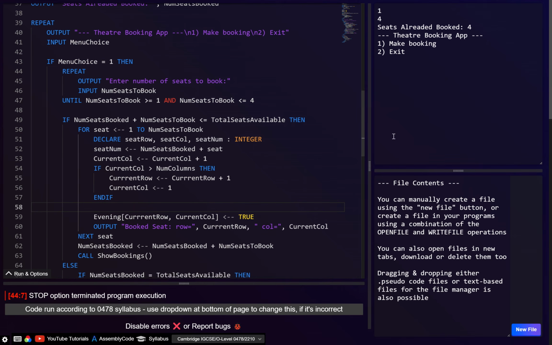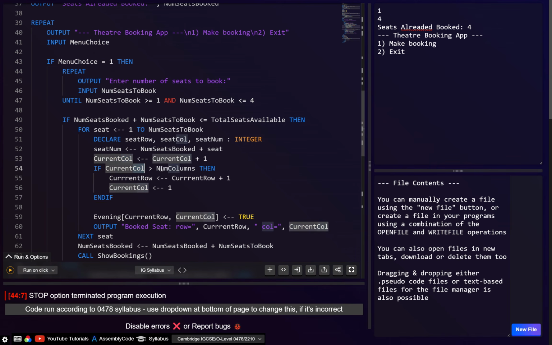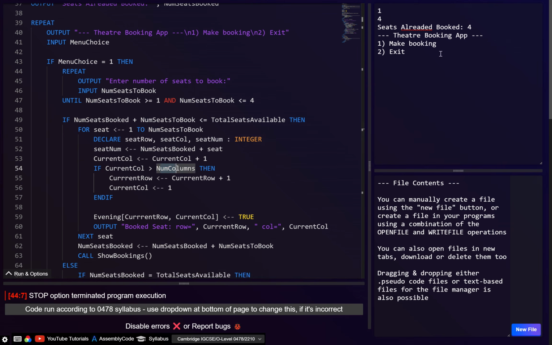This is my logic, whether it works or not, I don't know. I can't undo again. If we've got 6 seats booked, when it tries to book seat 7, we're doing current column plus 1, but 7 is bigger than the 6 columns available. So the row number is going to increment by 1, going to row number 2, and then go back to column number 1. So row 2, column 1. Then the next time it's just going to increment again: row 2, column 2, row 2, column 3.